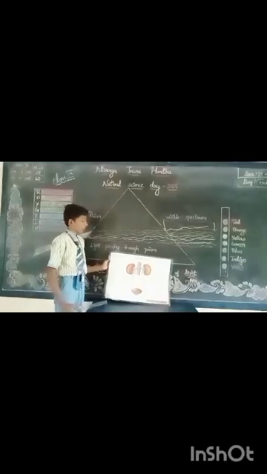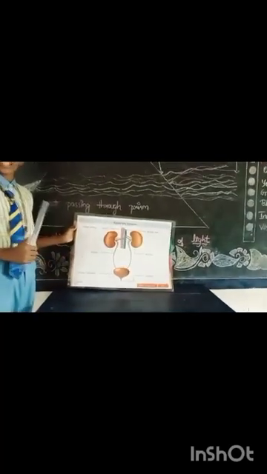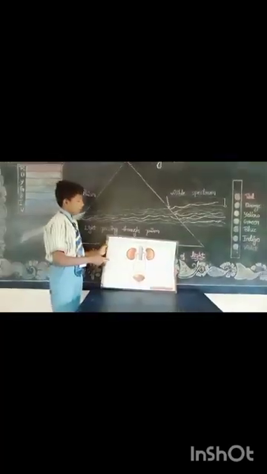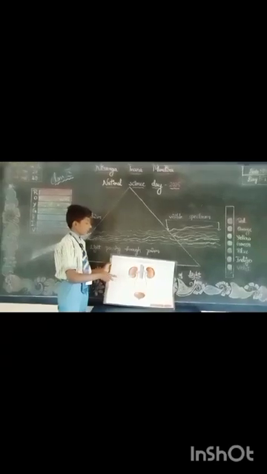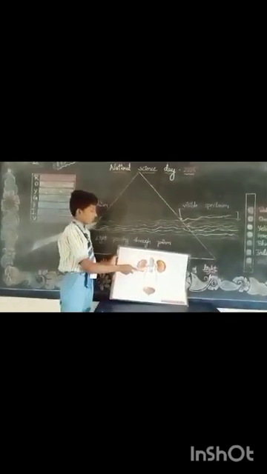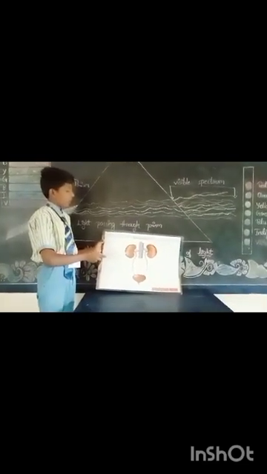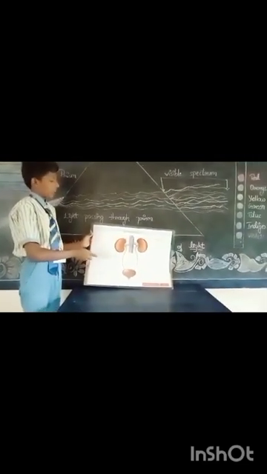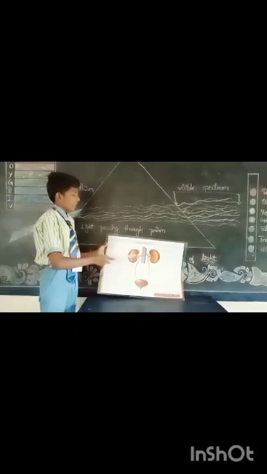Good afternoon, class. Myself, Mohammed Nasim from Assam. My topic is the excretory system. What is the excretory system? The body parts involved in excretion are called the excretory system. The two main parts of the excretory system are the kidneys. Kidneys purify blood. The waste and excess water are removed and urine is produced.